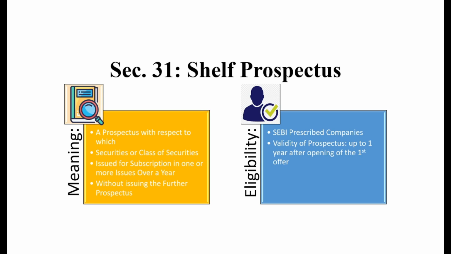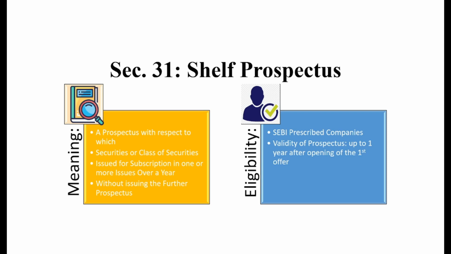The first section of today's discussion shall be section 31, Shelf Prospectus. The keywords are already presented in your visuals. Let me clarify them one by one in general meanings. First, what is the definition of a shelf prospectus?